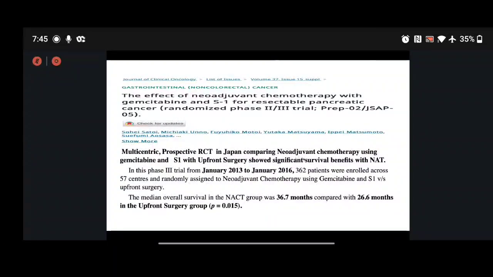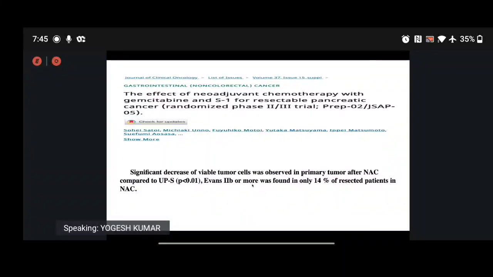It showed significant survival benefits from the neoadjuvant therapy. This was a phase 3 trial, and it shows that median OS was 36.7 months compared to 26.6 months in the upfront surgical group, which was statistically significant. A significant decrease of viable tumor cells was observed in the primary tumor after neoadjuvant chemotherapy when compared with the upfront surgical group. Even the pathological regression score of Evans 2B or more was found in only 14% of the resected cancers in the neoadjuvant chemotherapy group.